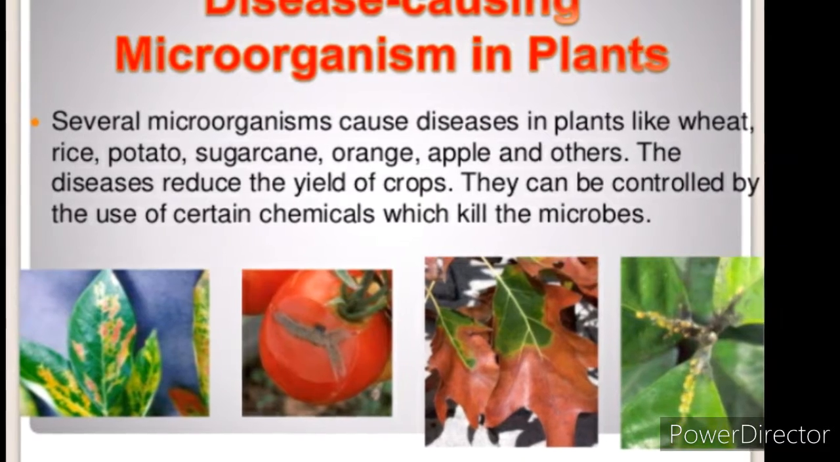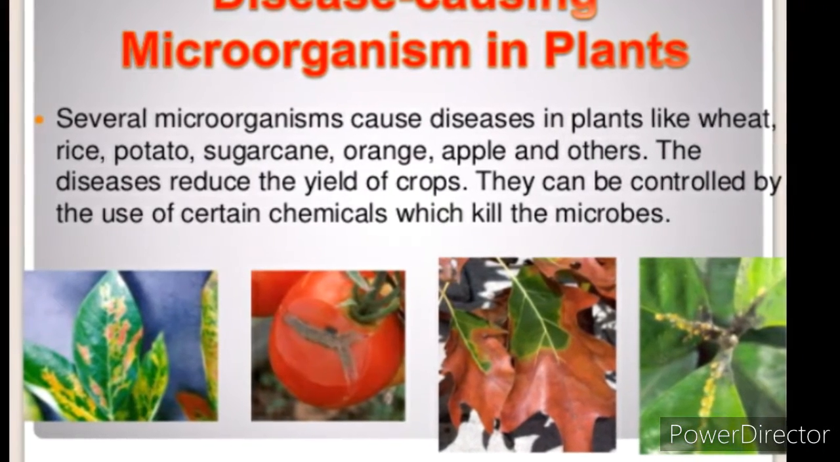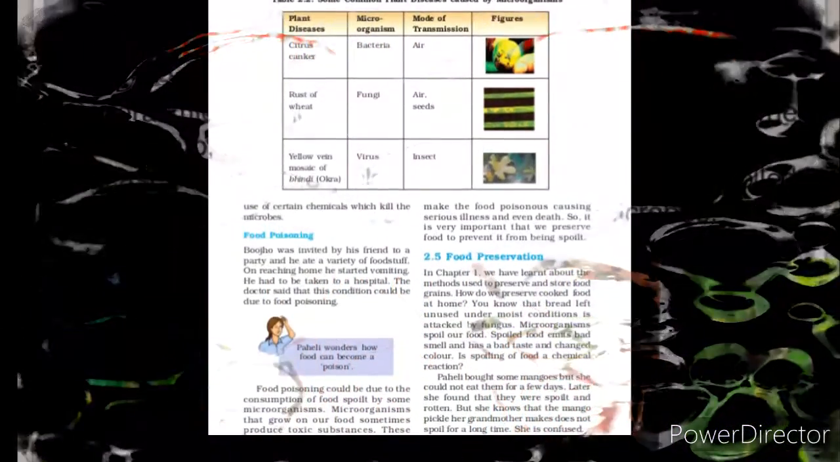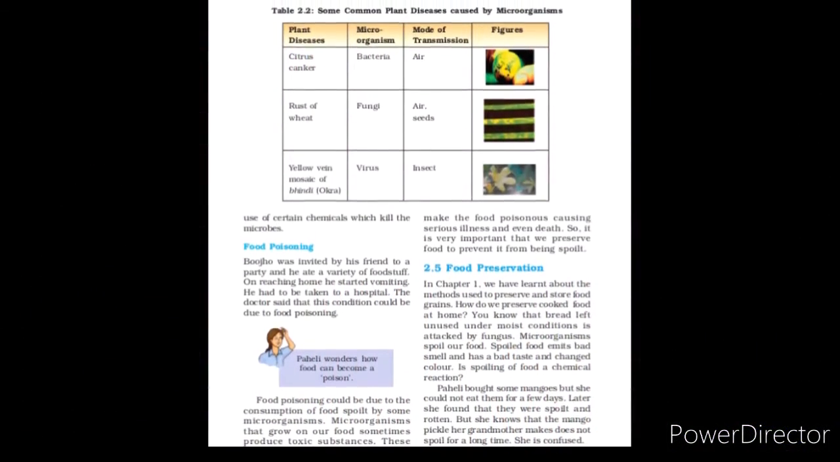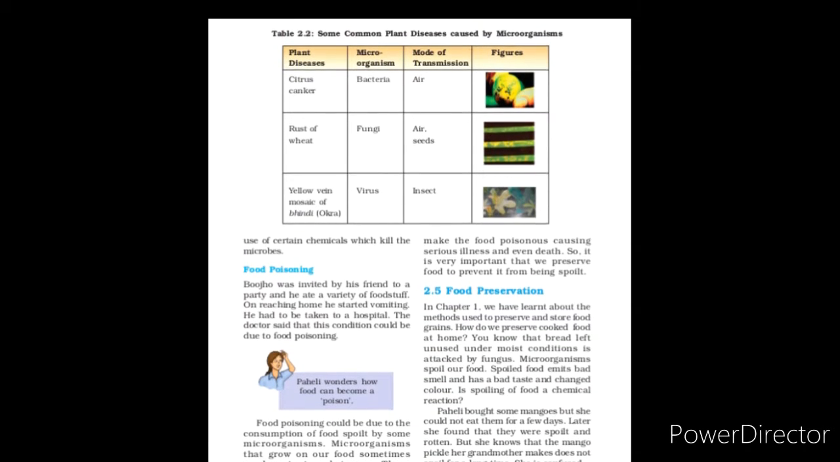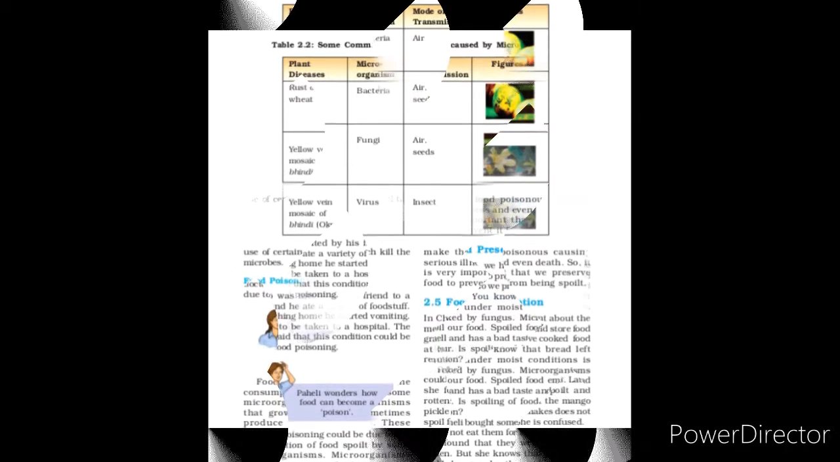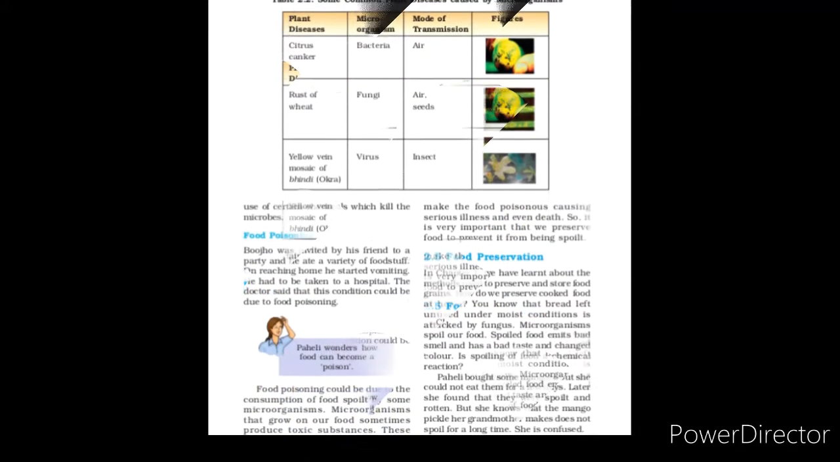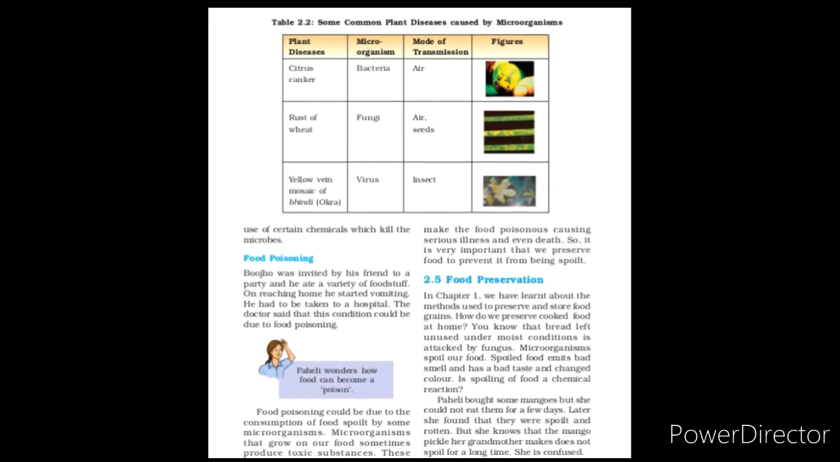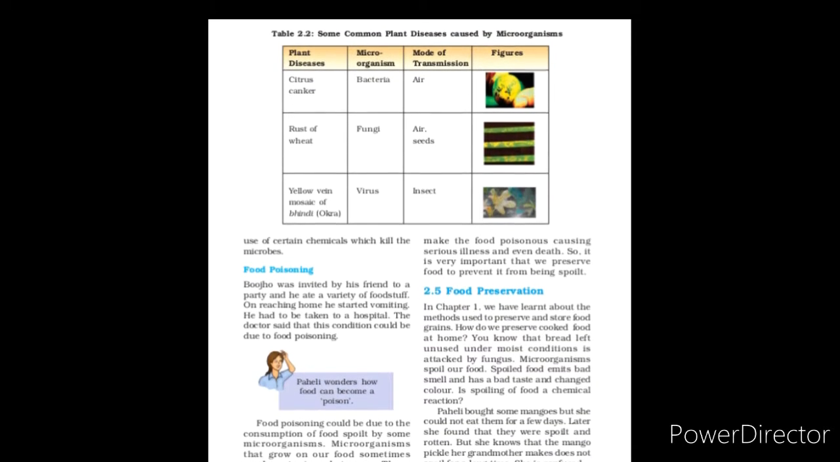Food poisoning. Food poisoning could be due to the consumption of food spoiled by some microorganisms. Microorganisms that grow on our food sometimes produce toxic substances. These make the food poisonous, causing serious illness and even death. So microorganisms spoil our food. Spoiled food emits bad smell and has a bad taste and changed color.